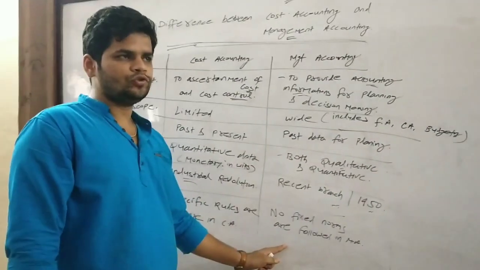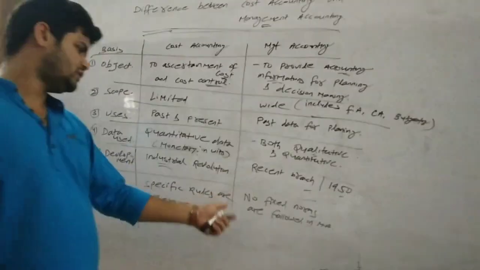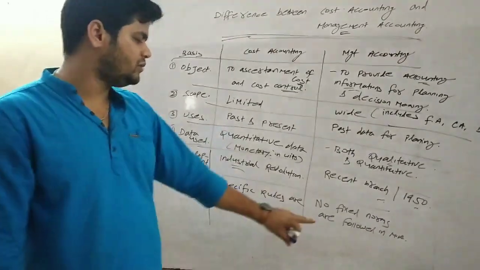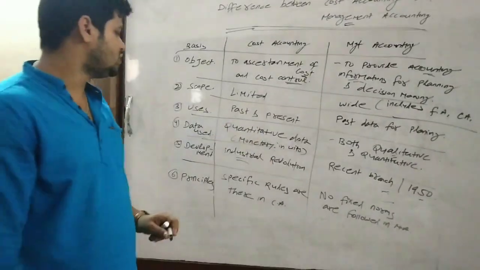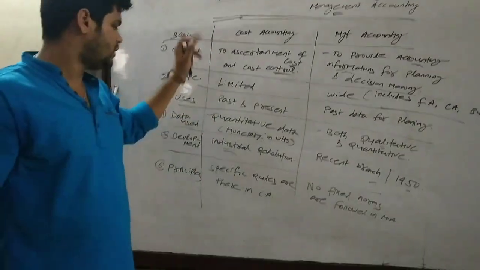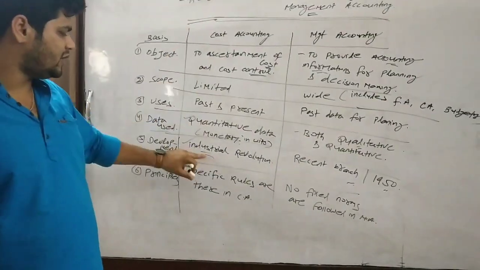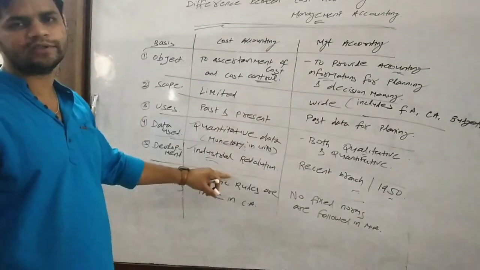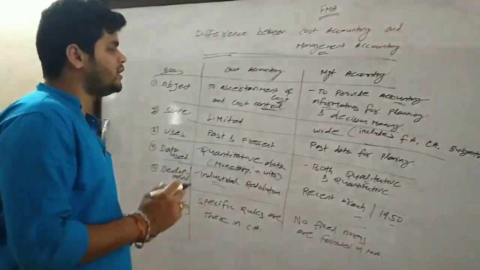This is a question which came in yesterday's exam. There are no specific rules and regulations in which accounting? The answer is management accounting. Another question: cost accounting was developed in which time? The answer is Industrial Revolution time. At the time of Industrial Revolution, cost accounting was developed. Okay, so these are the differences between cost accounting and management accounting.